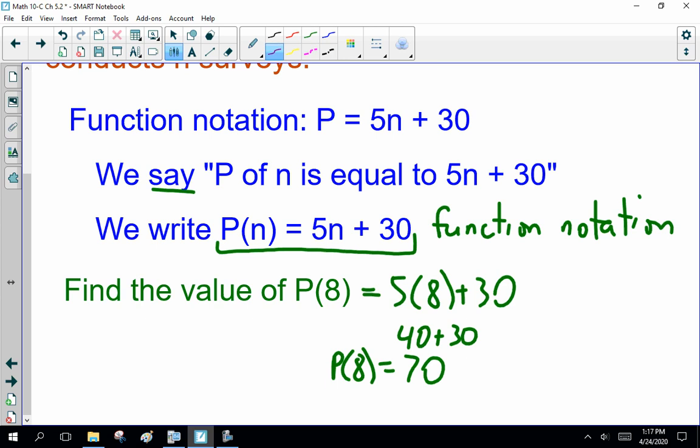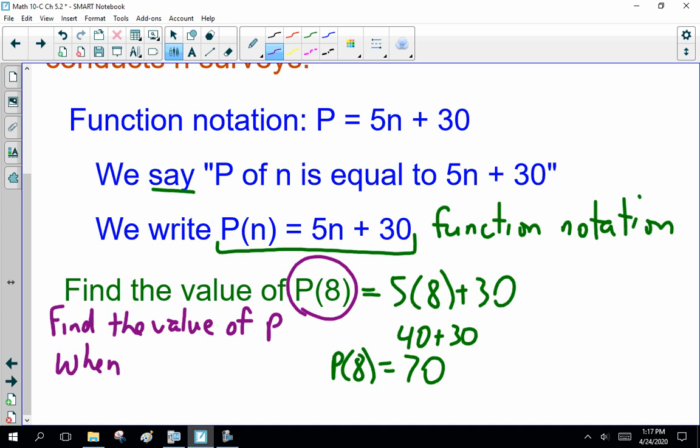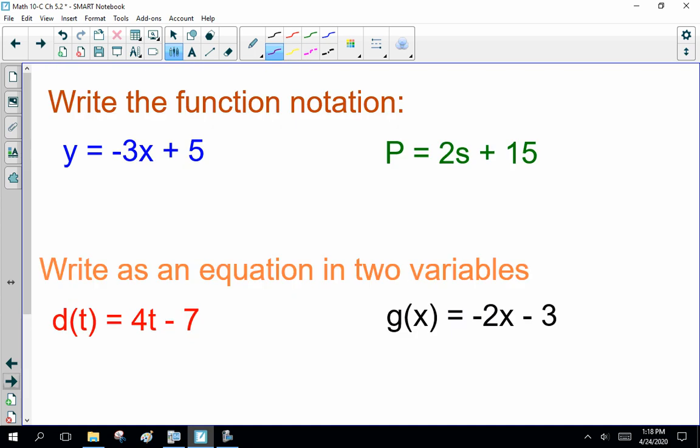Now, why is this a lovely cheating shortcut? If I want to put p of 8 into words, find the value of p when n equals 8. Now, those of you who've been to my class know my spelling. Which do you think is easier for me to say? P of 8 or find the value of p when n equals 8? Which is easier? Yes, p of 8. So that's function notation. Is it a big deal? Well, we're going to do this a lot.